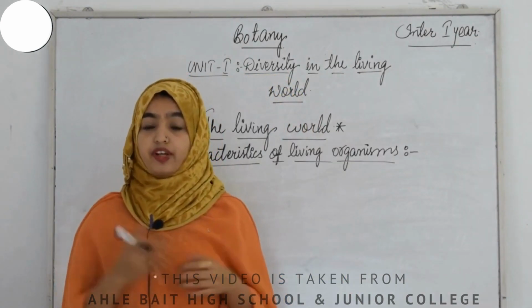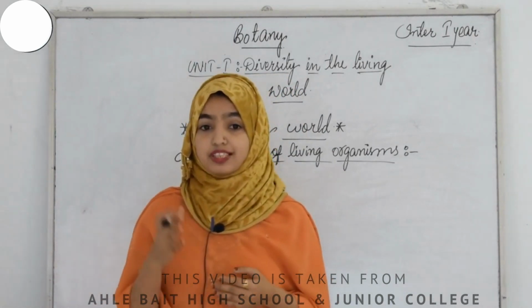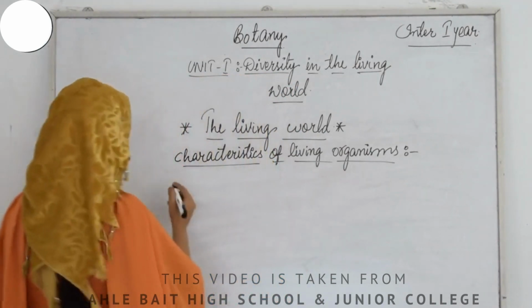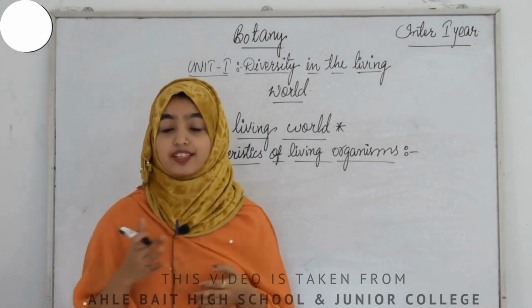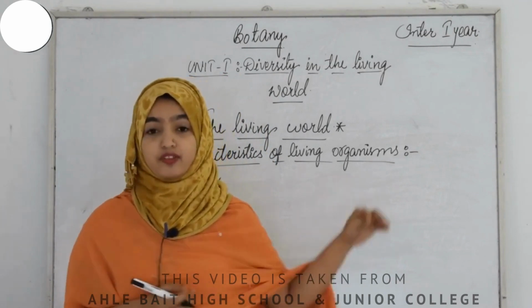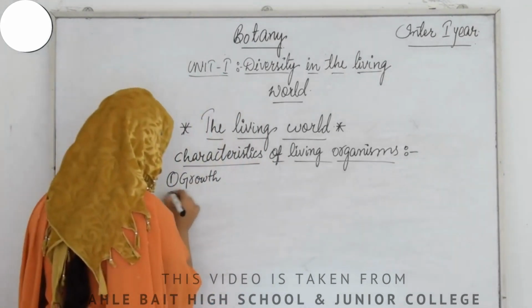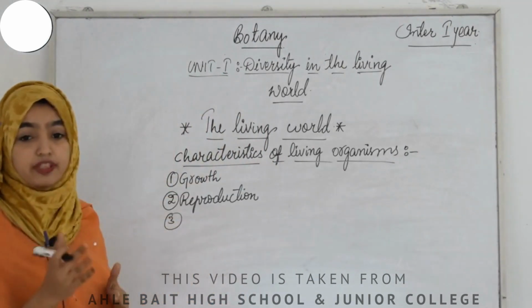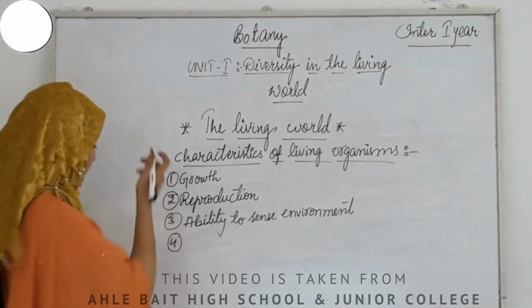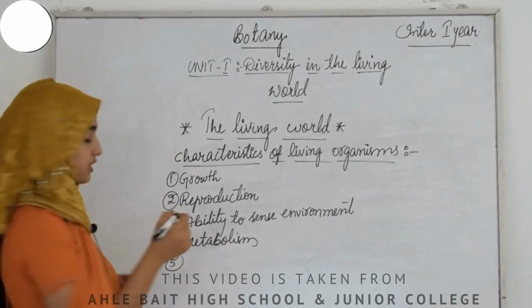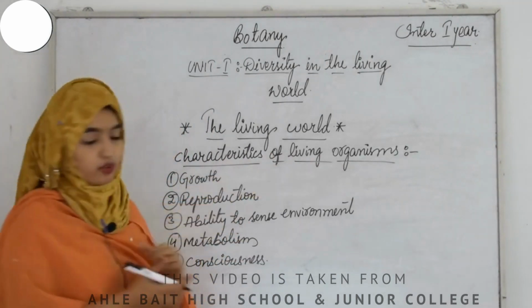So there are various characters of a life form, okay? So let us proceed towards it. The first characteristic of a living organism is growth. We usually consider an organism to be living when it is able to grow, right? So here the first character of the living organism is growth, and the second one will be reproduction, and the third character will be the ability to sense the environment. And coming to the fourth character, that is metabolism, and the fifth character is consciousness. So these are considered as the major characteristics of the living organisms.